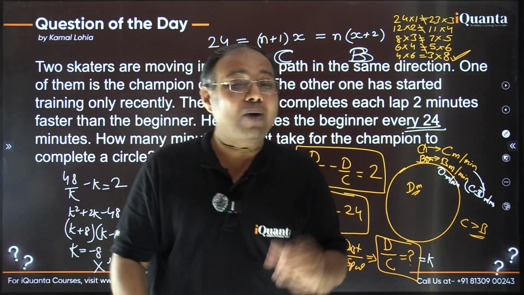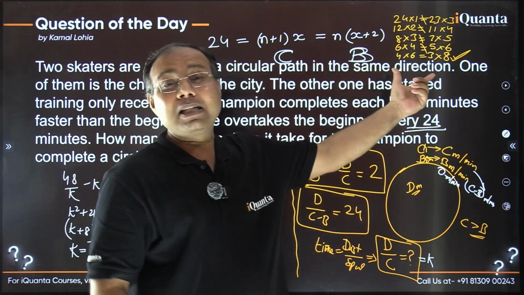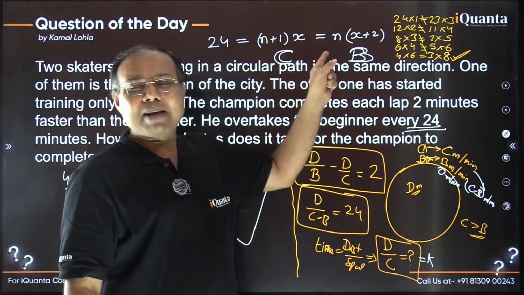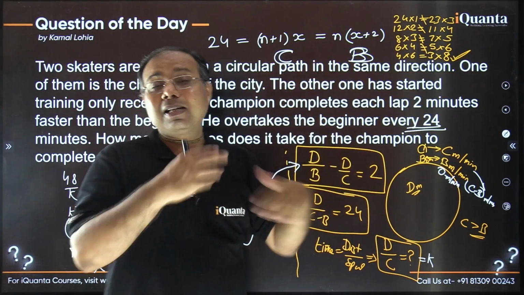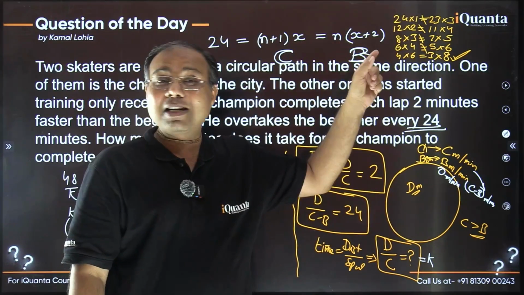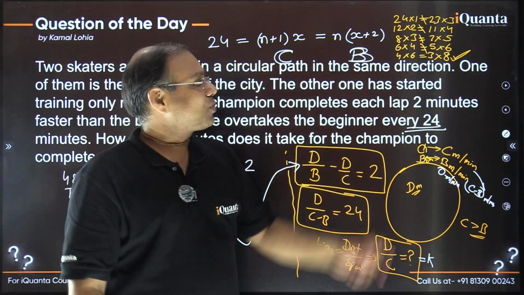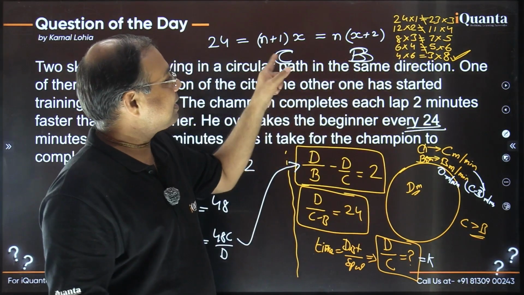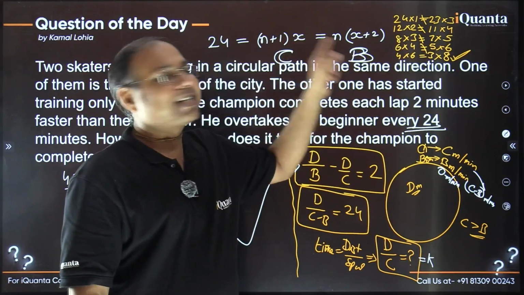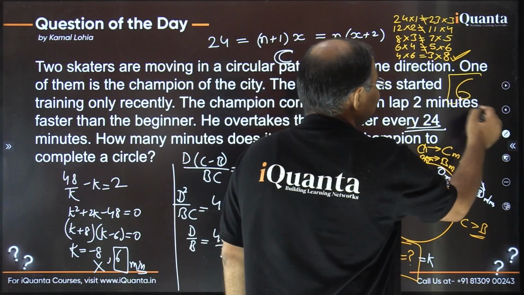The objective was to understand the approach, how we are going to approach this question. We are looking for such factors of the number 24 such that when one number is decreased by 1, that is the number of rounds traveled while they are overlapping each other, and the time taken to complete each round has a gap of 2 minutes, the other number is increased by 2, but the product remains the same, 24. So certainly that is the situation here, and the champion is this one. The champion is traveling a total of 4 rounds, and each round he takes 6 minutes. So 6 minutes is the required answer.